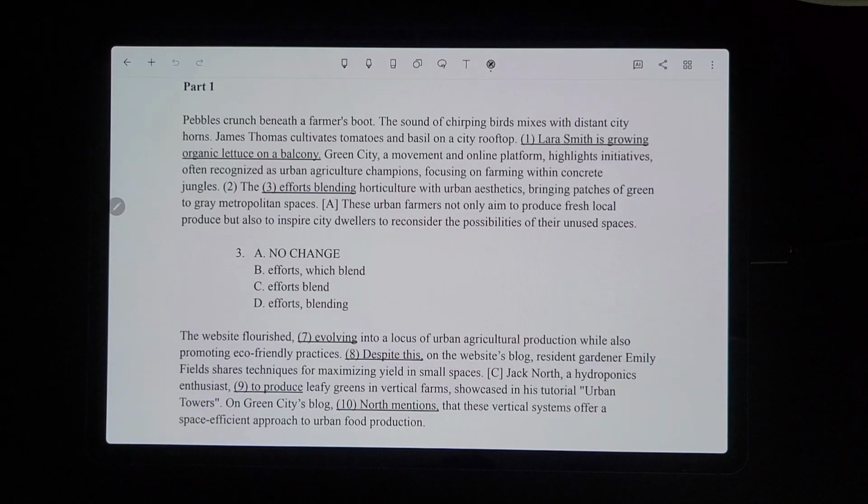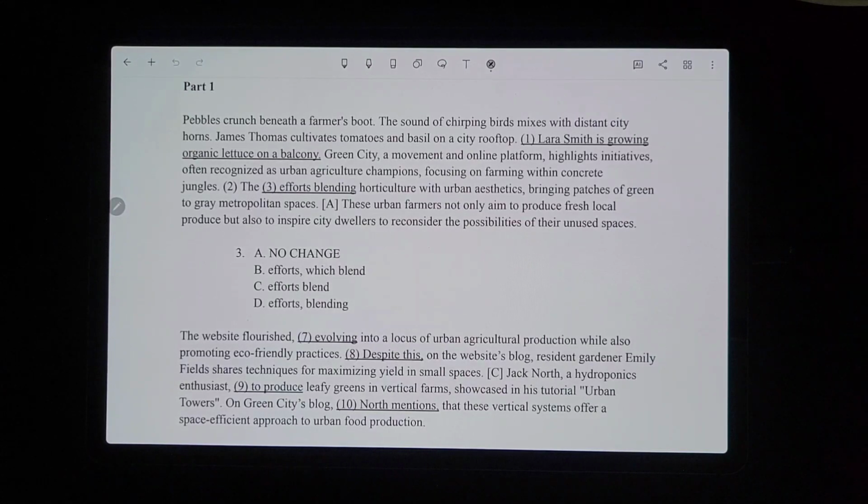Green City, a movement and online platform, highlights initiatives often recognized as urban agriculture champions, focusing on farming within concrete jungles. The efforts blending horticulture with urban aesthetics, bringing patches of green to gray metropolitan spaces. These urban farmers not only aim to produce fresh local produce, but also to inspire city dwellers to reconsider the possibilities of their unused spaces.